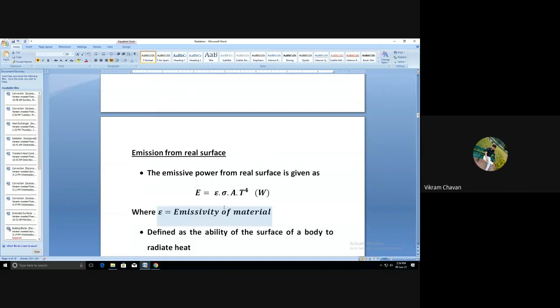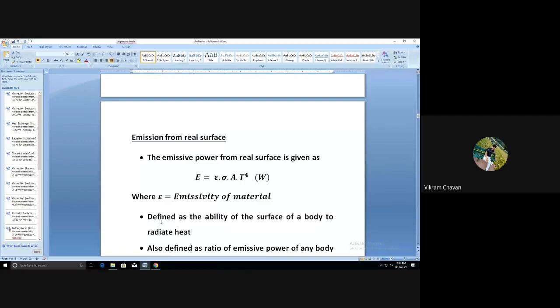Where eta is nothing but the emissivity of the material. This emissivity is defined as the ability of the surface of a body to radiate heat.